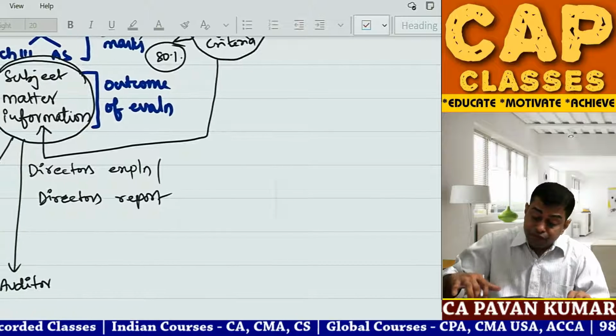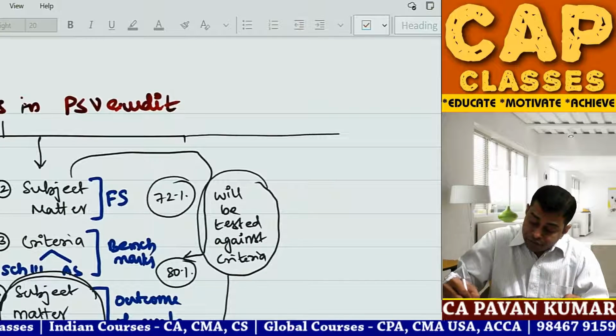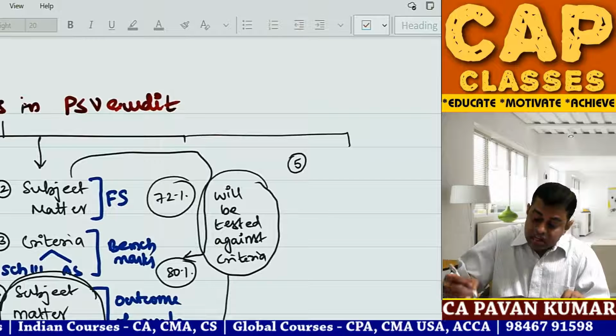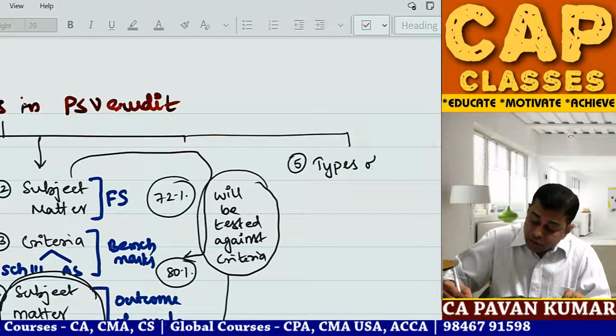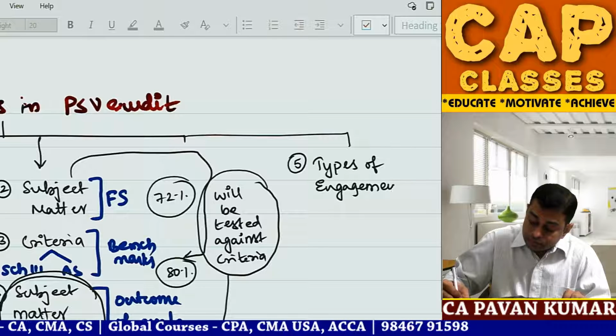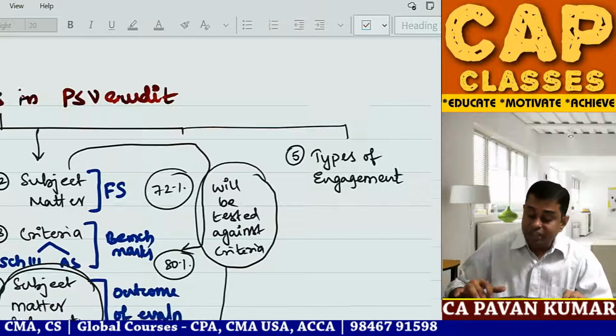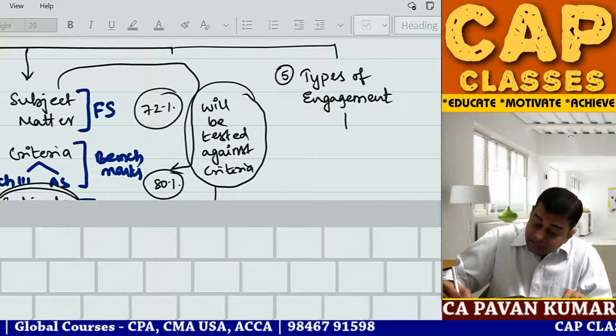Then the fifth element is types of engagement. There can be two types of engagements. One is attestation engagement.